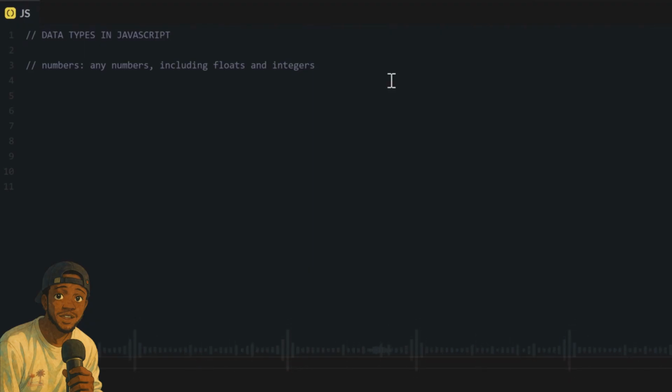Now, another data type we have is string. You can think of strings as words, but we don't have any data type we call words. We call them strings because any word you want to use in your program, whether it's just one word or a phrase or a sentence, anytime you want to use those words as they are, as data, you need to put them in quotation marks. So once you add the quotation marks, you have strings.